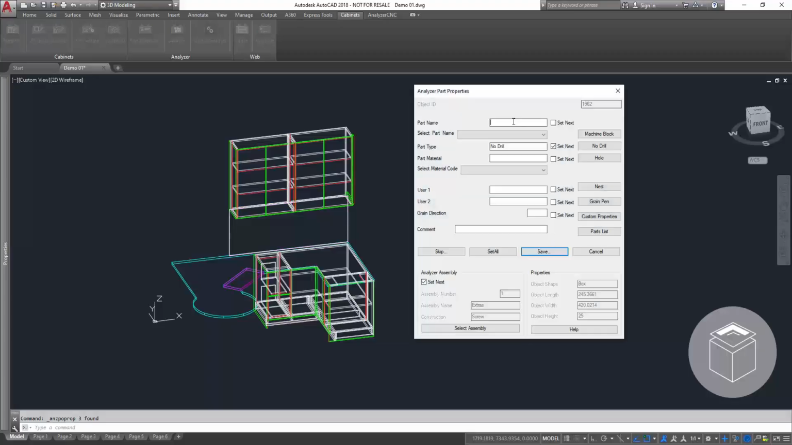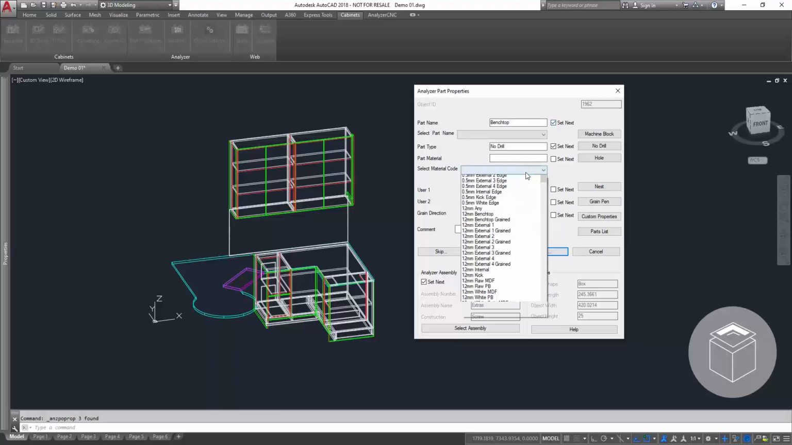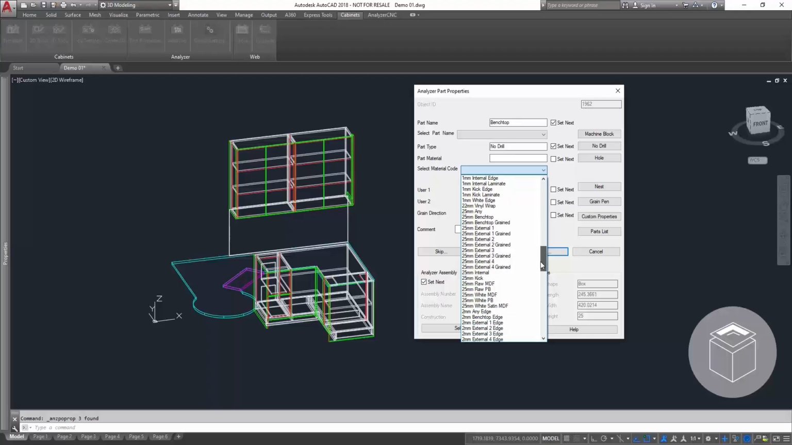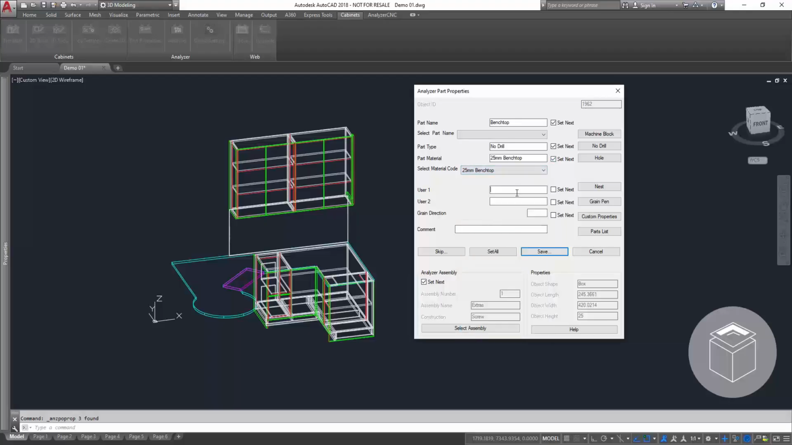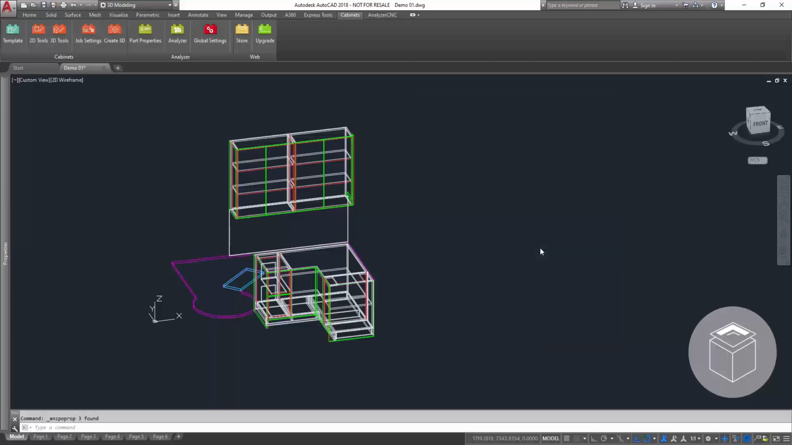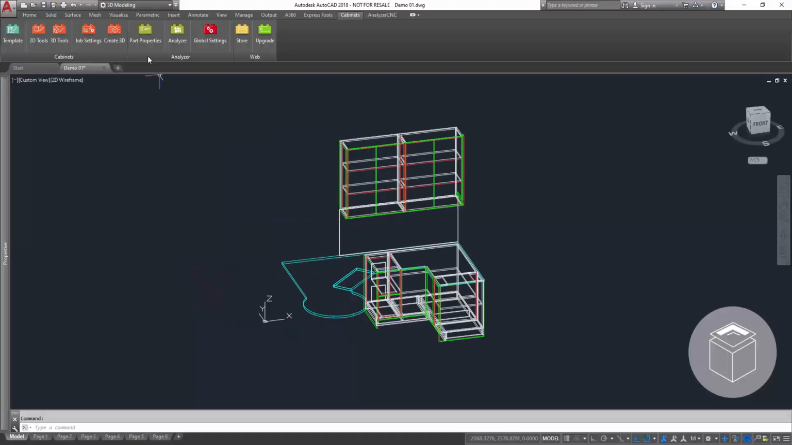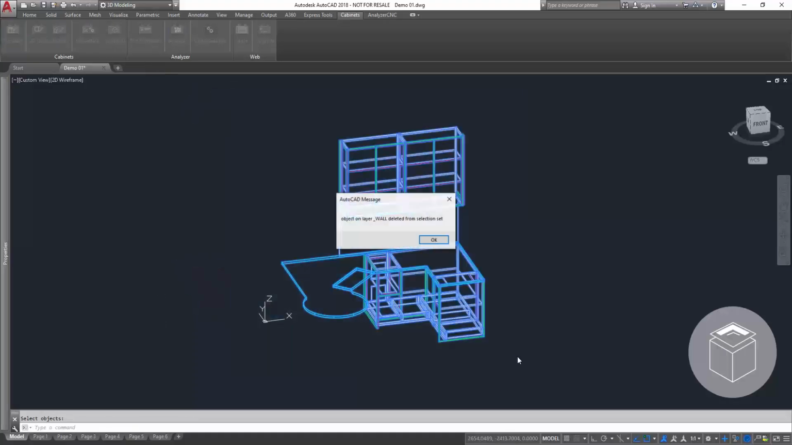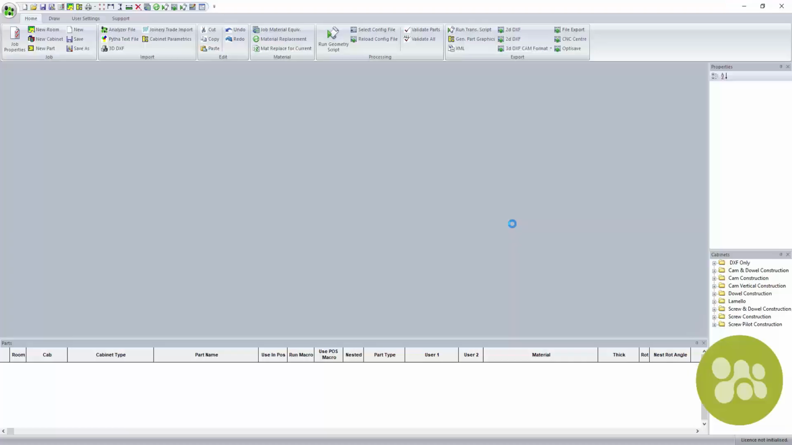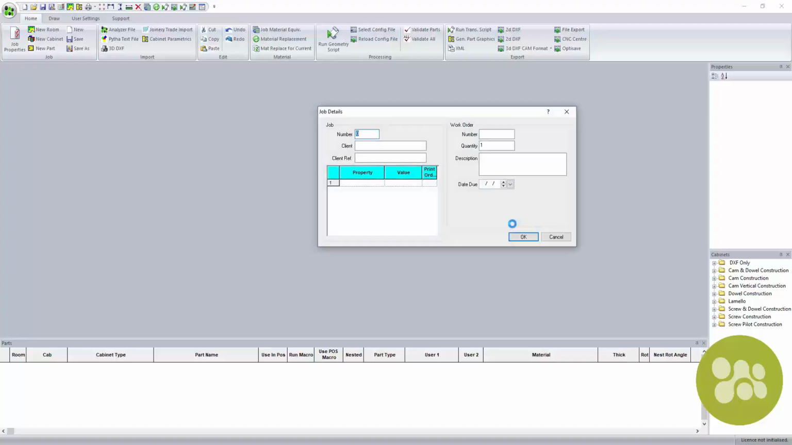Analyzer CAD's plugin includes shortcuts, reducing manual data entry. The Set Next tool streamlines property assignment for non-library components, making it an essential time saver. Now it's time to leverage real automation. With a single click, the project is sent to Analyzer Manufacturing, where cutting lists and machine operations are calculated instantly.